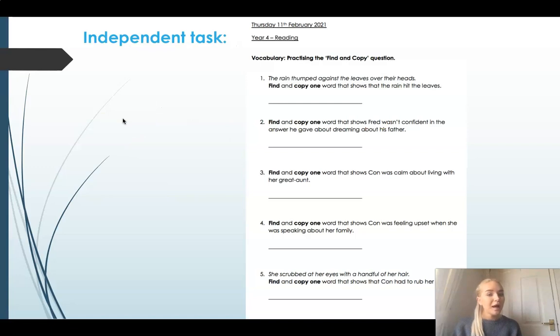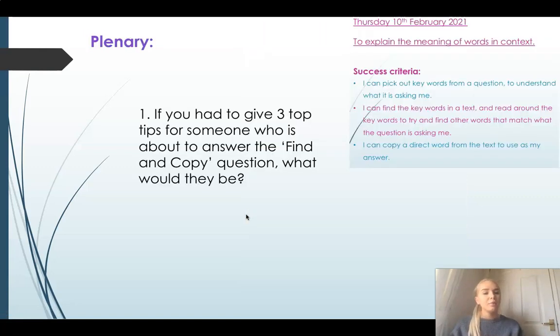So sometimes you will have quotes from the text, such as number 1 and number 5, where you'd have to just use that quote to find and copy that one word from that quote. But you might also have questions such as 2, 3, and 4, where you need to read the text, really highlight the key words, and then find that in the text, okay? Your plenary today then, if you had to give 3 top tips for someone who is about to answer the find and copy question, what would they be? Pause the video and have a think. What would your 3 top tips be?